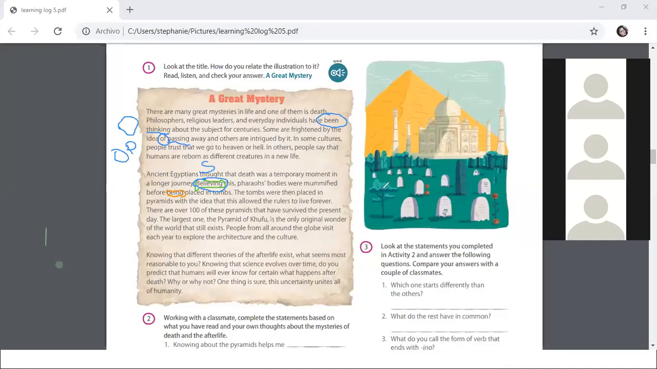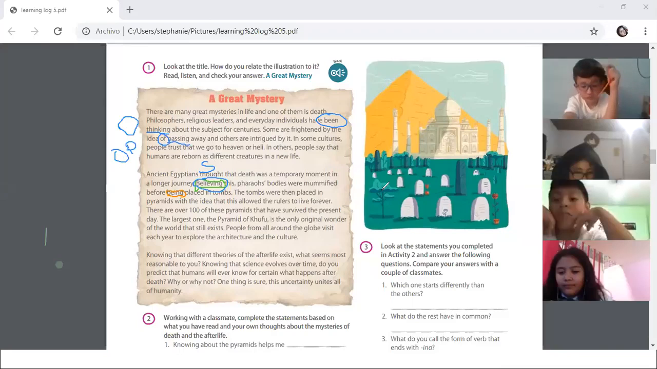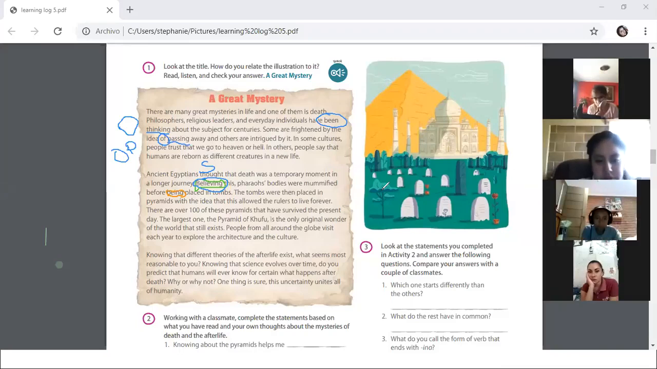Then, someone circled being. We have another gerund, being. But what do you think being is? Subject, object, or object of a preposition? Object of a preposition. Which is the preposition there? Before. So in this case, it's object of a preposition. Right. Excellent.